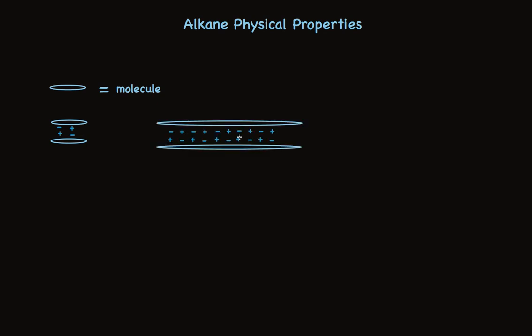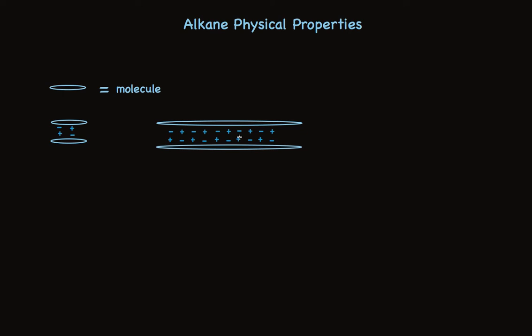When we have two long molecules represented by these long skinny ovals, we can have a number of these London dispersion forces causing weak attractions throughout the molecule. And these weak attractions add up to be much more when there are more atoms attracting each other than in the small molecules.